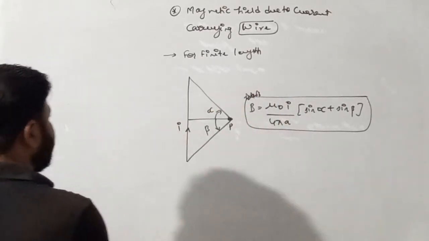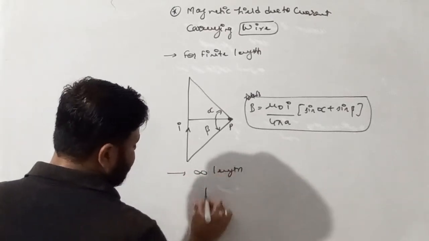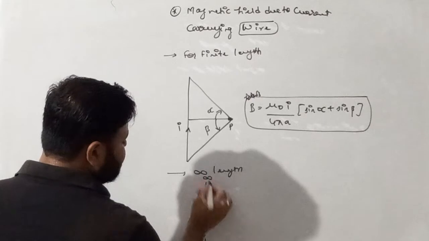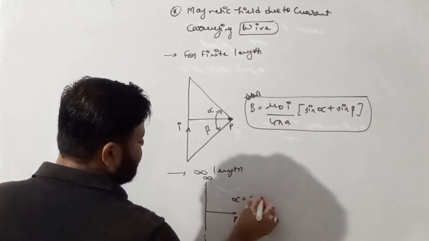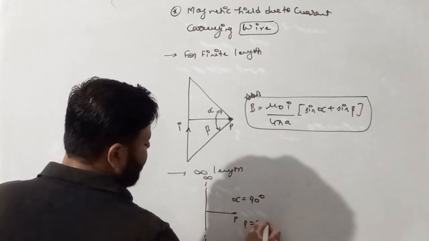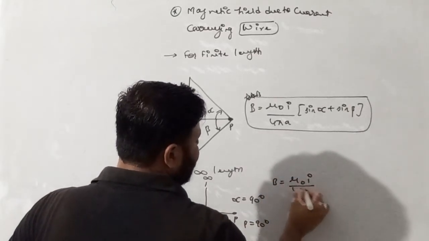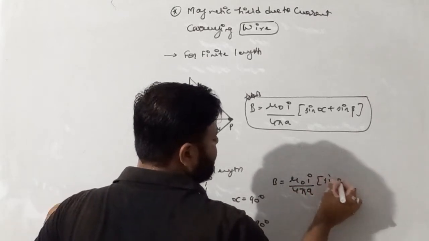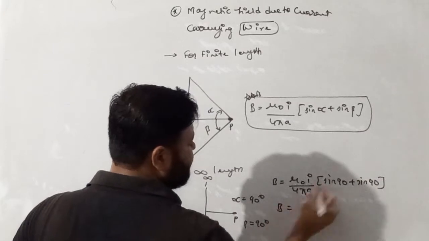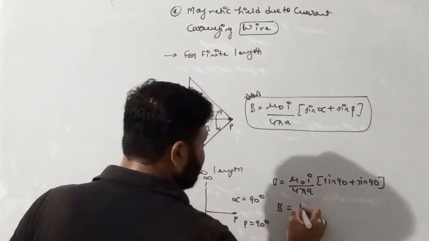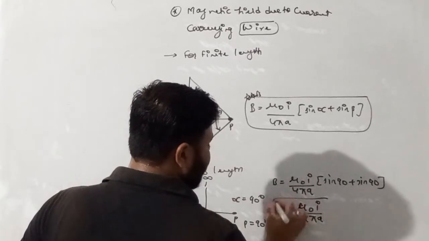If the wire is of infinite length, both ends tend to infinity, so alpha is 90 and beta is also 90. It becomes mu naught I by 4 pi a times (sin 90 plus sin 90). Sin 90 is 1, 1 plus 1 is 2, 2 times 4 is... so it becomes mu naught I by 2 pi a.